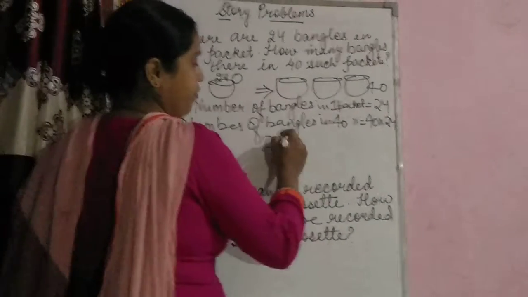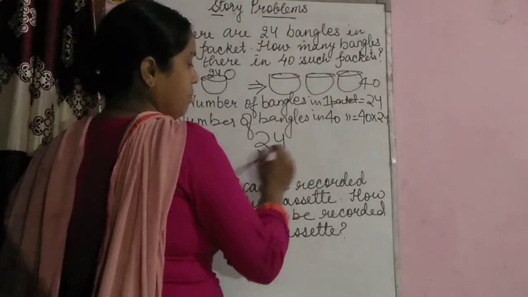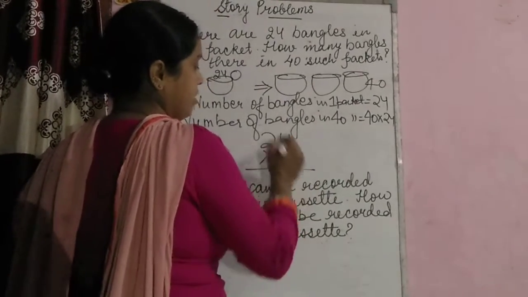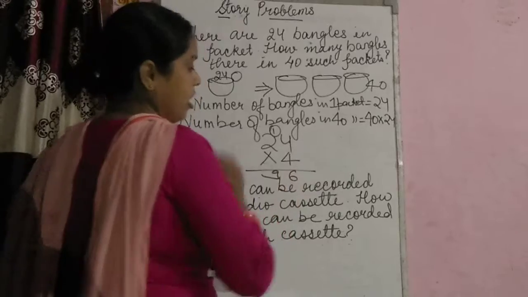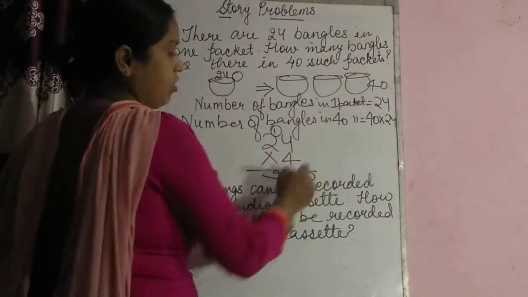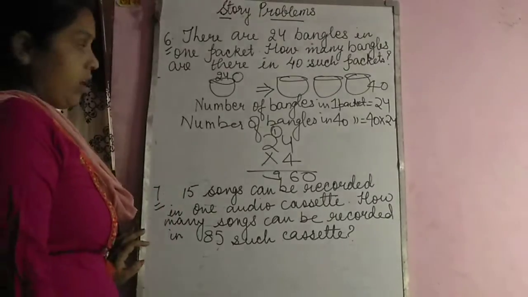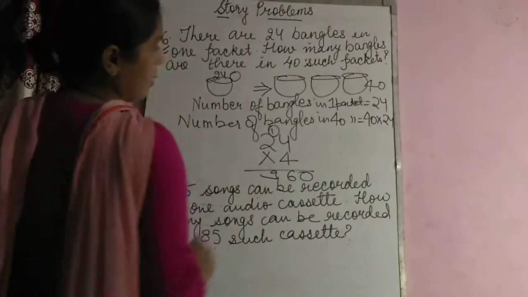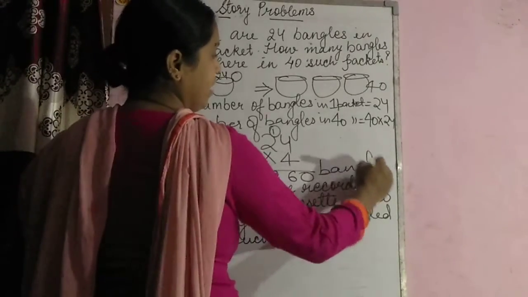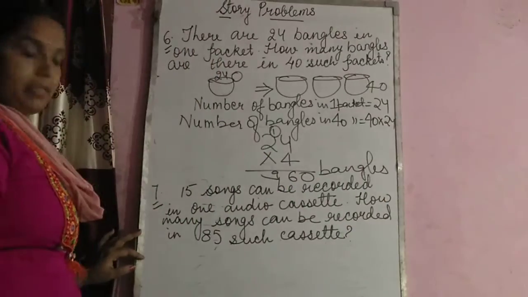So how are you going to find it out, children? 24 multiplied by 4, which you get as 4 times 4 is 16, 6 and 1 carry, and then here you will get 9. And why have I not written 0 here? Because I can write 0 here. So now children, your answer comes as 960 bangles are there in 40 packets.